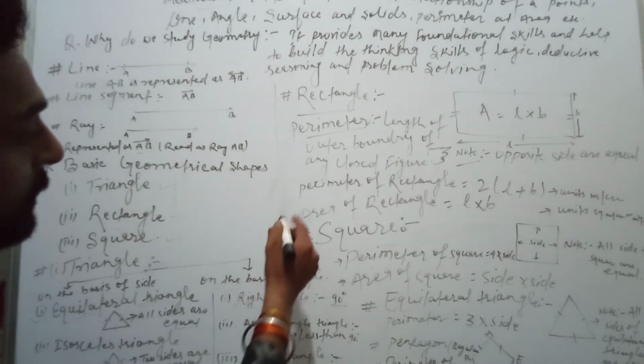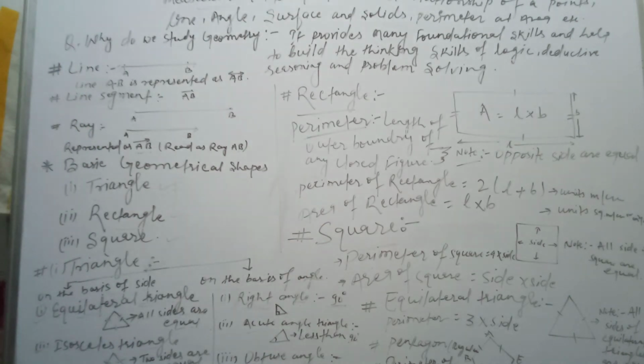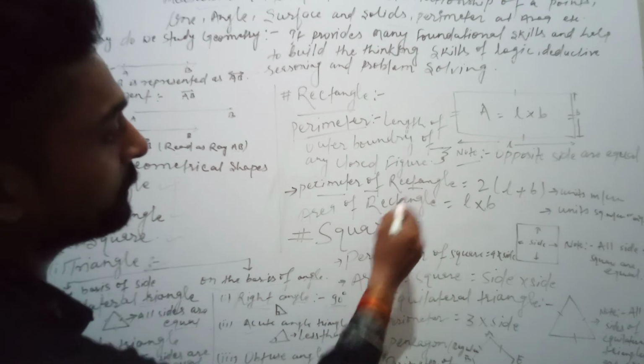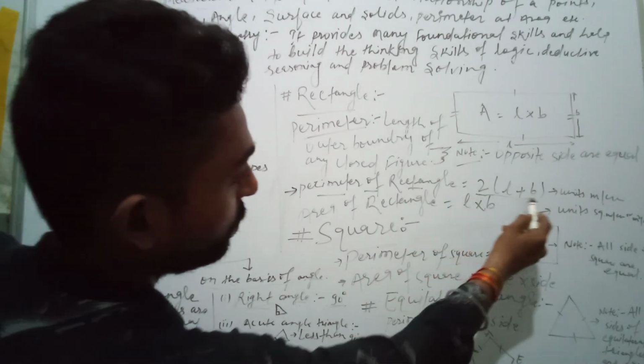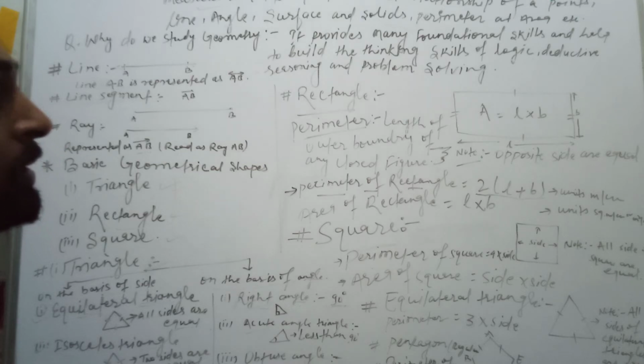How can we find the perimeter and area of a rectangle? The perimeter of a rectangle is calculated with the formula 2 into (L plus B), where L is the length and B is the width.